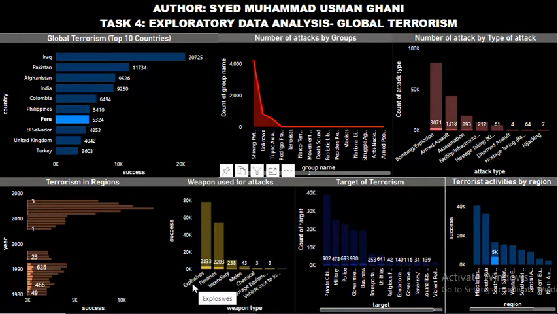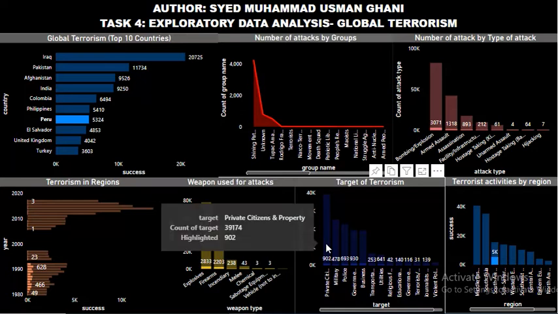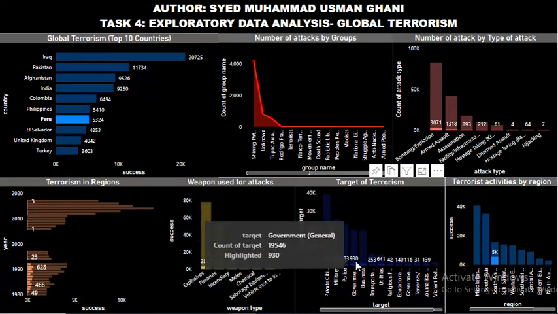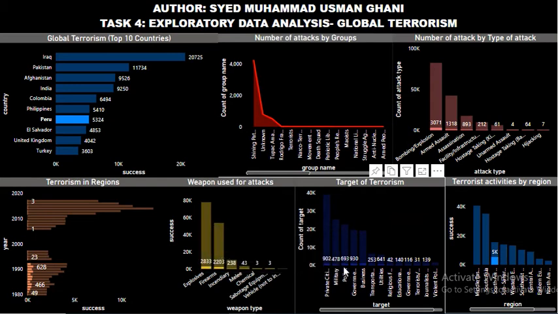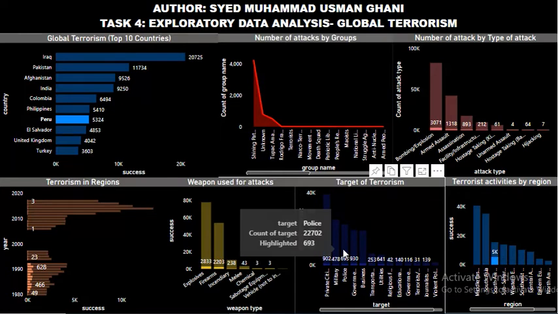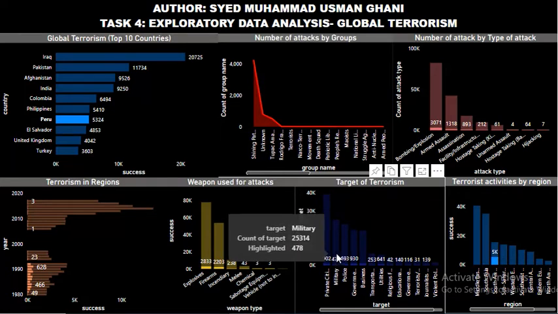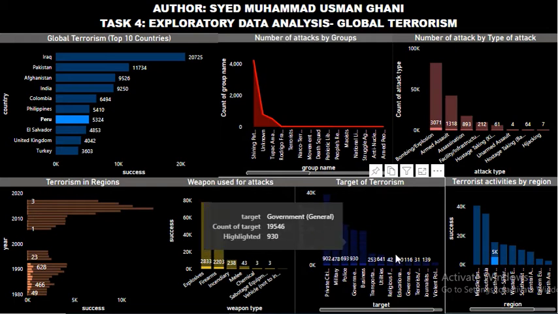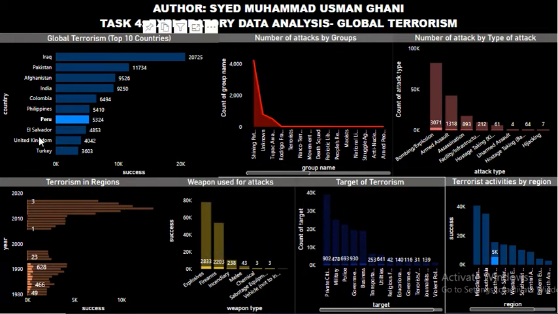Here you can see the weapons mostly used were firearms, explosives, incendiary, melee, and the targets were private citizens and property, government officials, and utilities, and police. And at last, military at 478. Like these were the top 5 or top 6, you can say. Now let's view El Salvador.